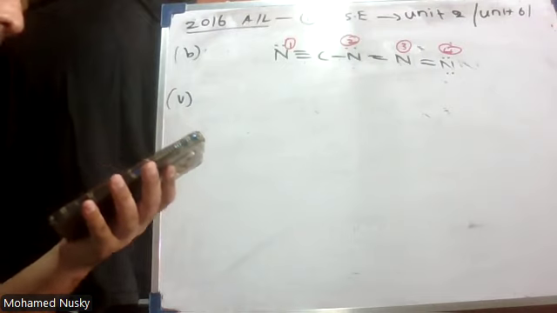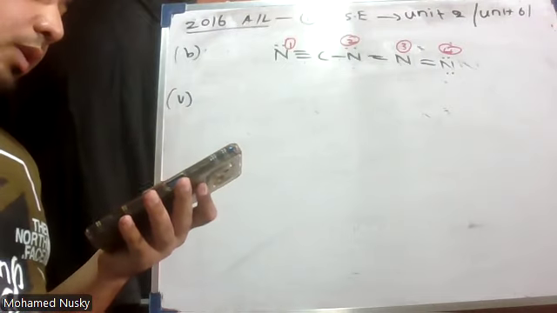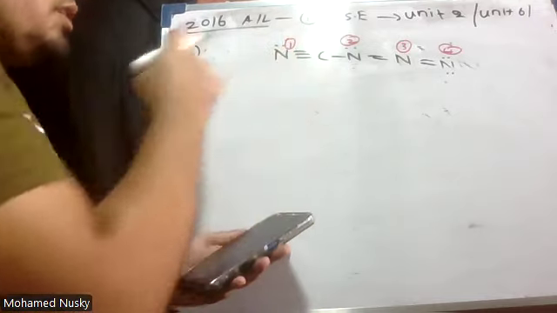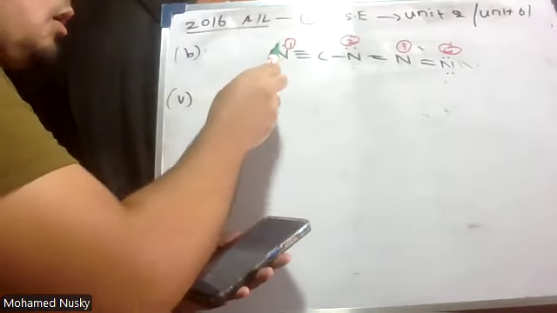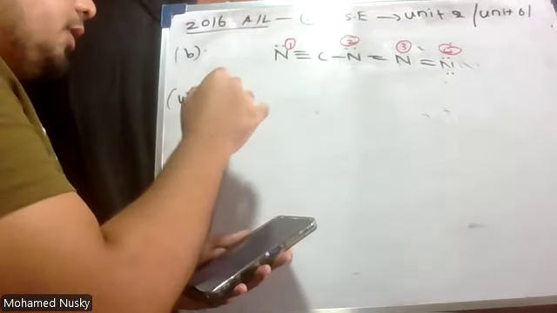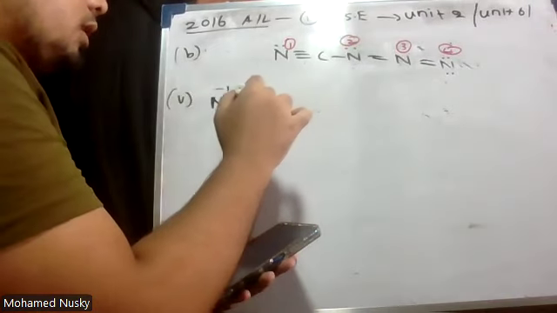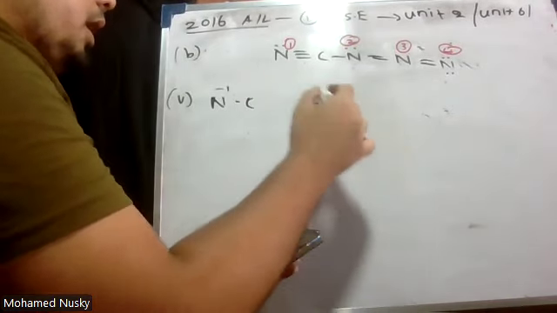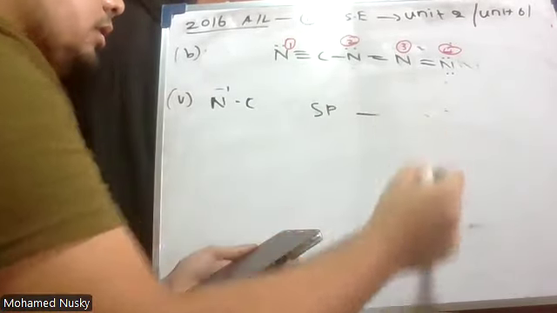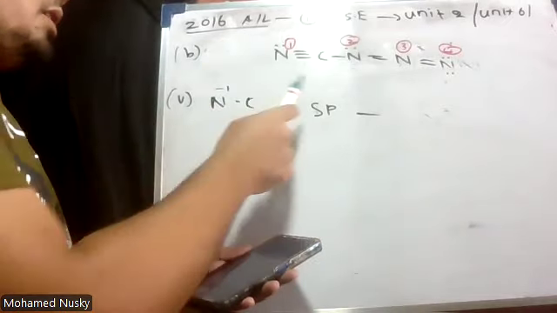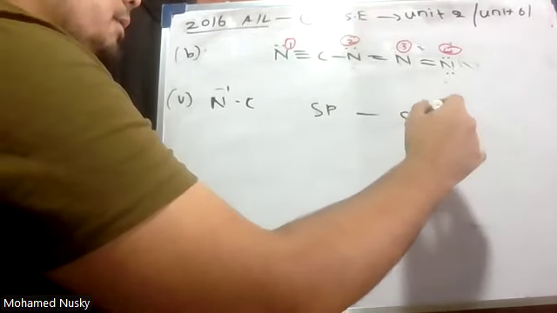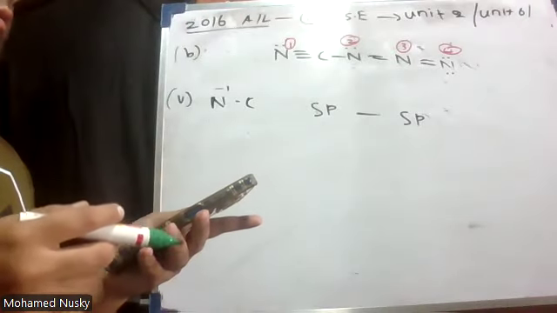Therefore, what is the hybrid orbital of N1? What is the hybridization of nitrogen? One lone pair and one sigma bond. Therefore, it is sp hybridized, right? Between N1 and carbon, what is the sp hybrid orbital of N1 and the carbon? What is the hybridization? 1, 2, right? 2 VSEPR pairs. Therefore, it is also sp hybrid. Hybrid orbitals are involved in the formation of sigma.